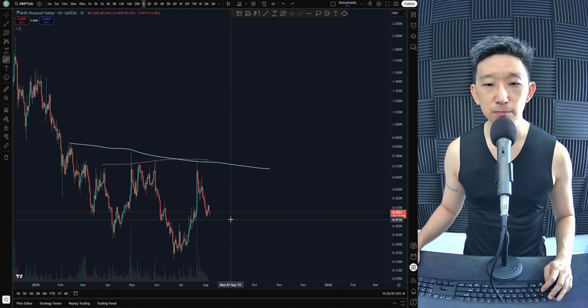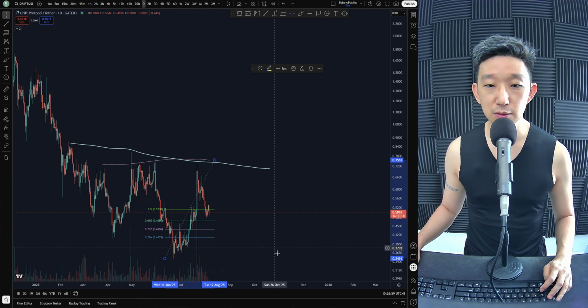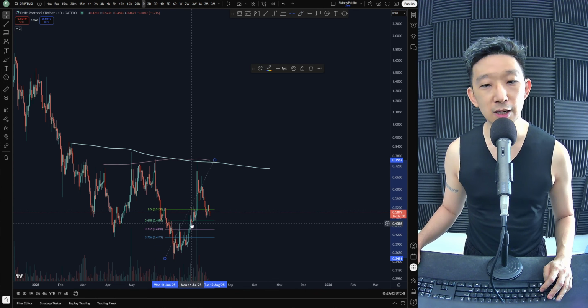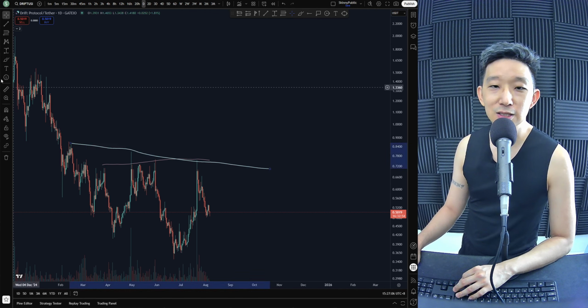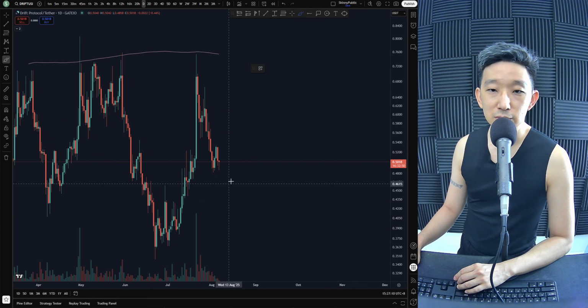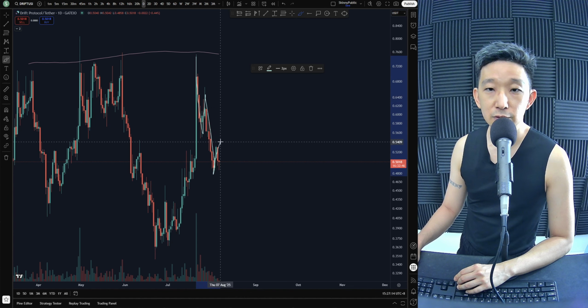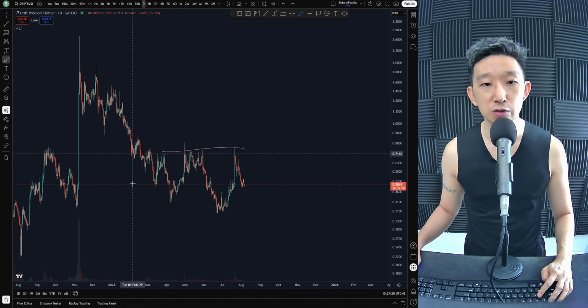Okay, let me just pull this. The Fibonacci retracement, okay, we might drop to 0.618, just a little bit lower. My guess is we'll stop at 0.618. Right, we see 1, 2, 3, 4, and another wave down. And then that's it. We reverse back up for the right shoulder for Drift protocol.